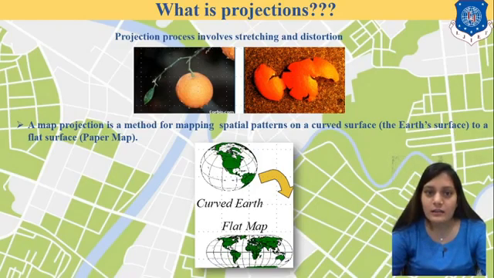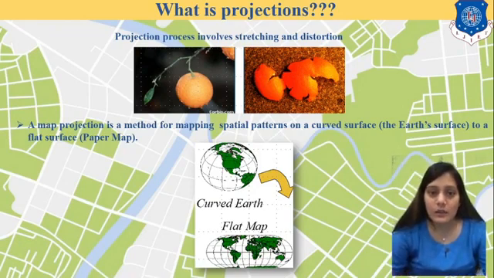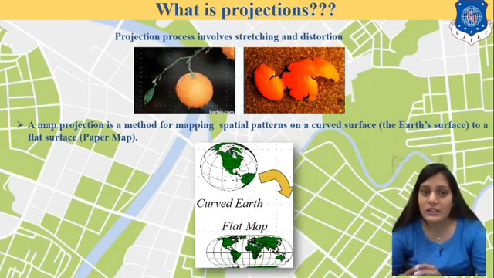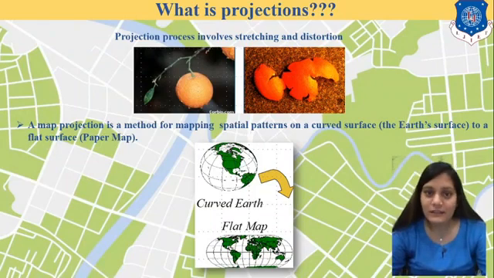So both are the things by which we can see our data in a particular manner on a flat surface. Here we are trying to stretch the earth surface, that is the geoid surface, into a plane surface. And the plane surface in GIS software is what you see when you open it.